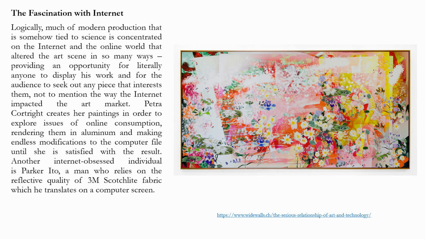Petra Cortright creates her paintings in order to explore issues of online consumption, rendering them in aluminum and making endless modifications to the computer file until she is satisfied with the result. So, this is how she creates her artwork. Another internet obsessed individual is Parker Ito, a man who relies on the reflective quality of 3M Scotchlite fabric, which he translates on a computer screen. So, people have been working in various ways with the computer, with the internet, to create different kinds of artwork.